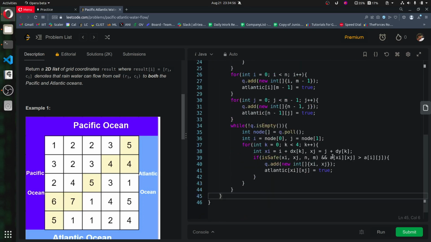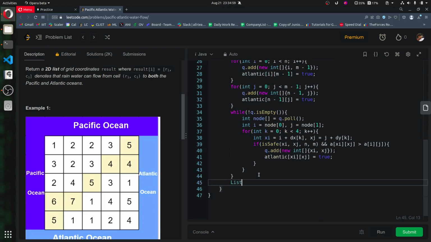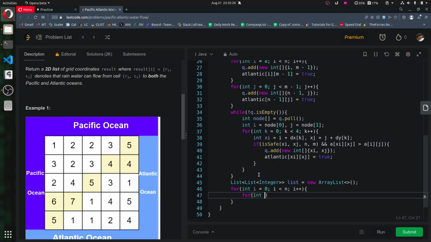What do we need to return? A list of integers, a list of lists, say answer or maybe list. Now for all the cells, what we will check is whether this cell is visited by both, so pacific[i][j] and atlantic[i][j].